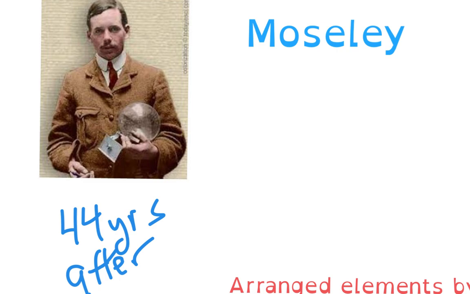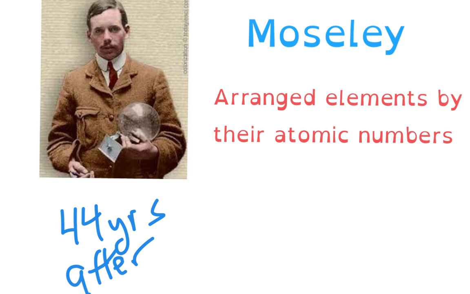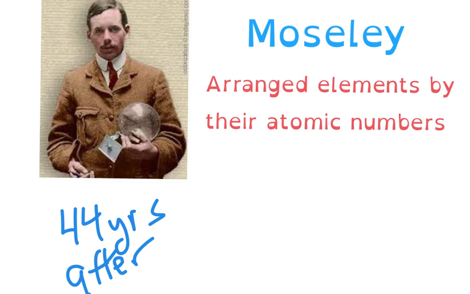So about 44 years after that, Mr. Moseley knew that they had already discovered many more elements, and they had already started learning about the atom even further, because Mr. Rutherford had done his gold foil experiment and learned that the protons were actually in the nucleus. And so Mr. Moseley, what he said was, well, let's relook at the periodic table and maybe we arrange the elements by their atomic number. And when he did that, folks, we have the modern periodic table.